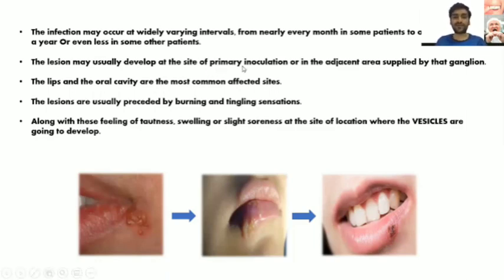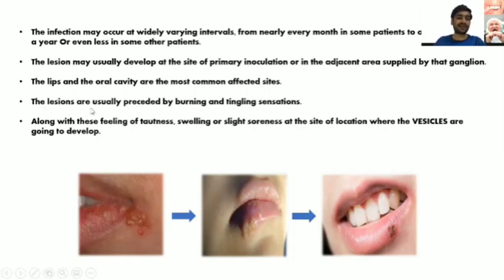So at the primary inoculation site there are chances of infection, or in any area adjacent to that ganglion. So if the trigeminal ganglion is affected, then in that region, and if lumbosacral is affected, then in the lower region. So HSV2 in lumbosacral, below the waist; trigeminal, above the waist in the face region, right? The lips and the oral cavity are the most common affected sites. These we are seeing from the initial site, that is lips and the oral cavity.